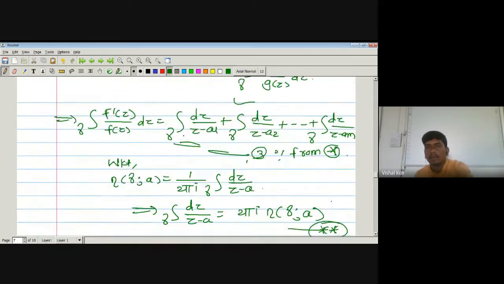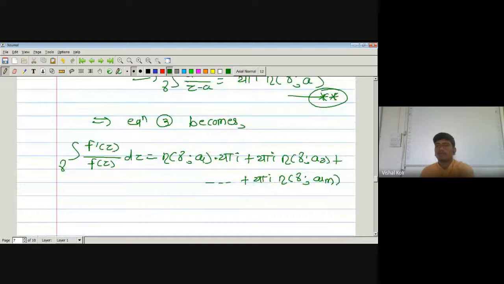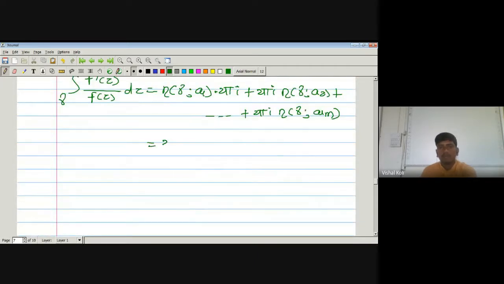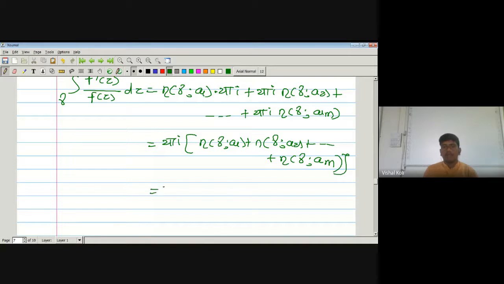Okay, take this 2 pi i common, then we get index of a curve gamma with respect to a1 plus index with respect to a2 plus and so on, index with respect to am. So it can be written as 2 pi i into summation k running from 1 to m index of a curve gamma with respect to a point ak.